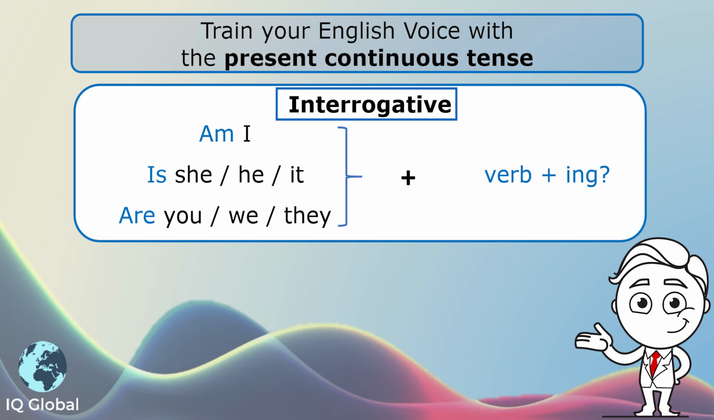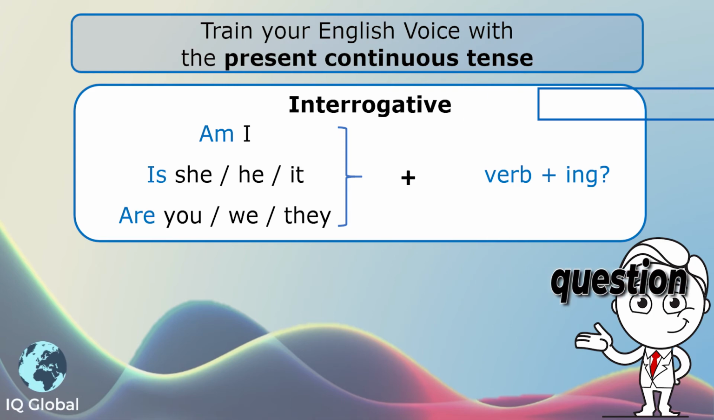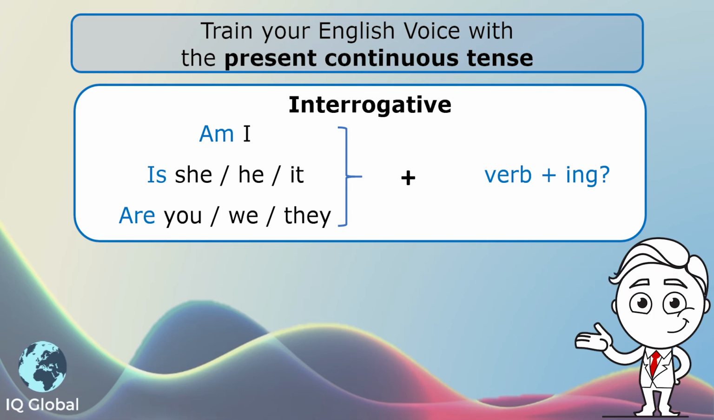Next, the interrogative, which is a question. So now we start it with am, is, or are, depending on the subject, plus the verb plus ing, and of course a question mark.